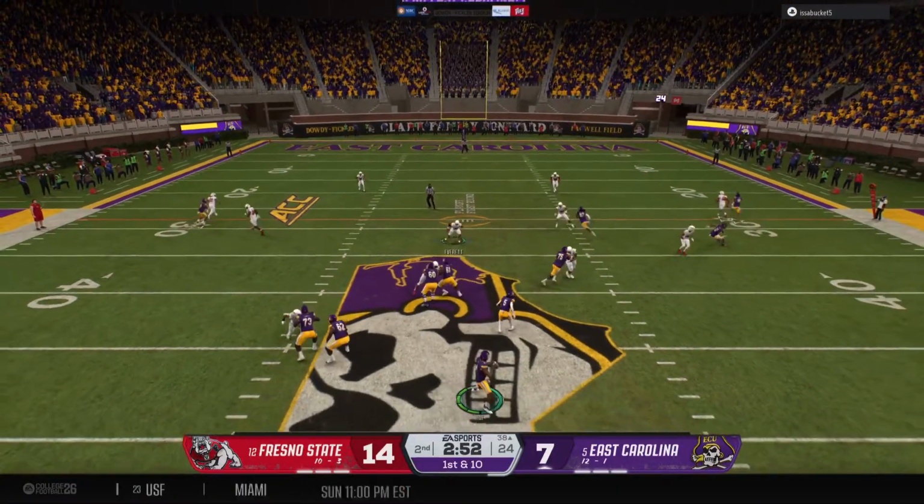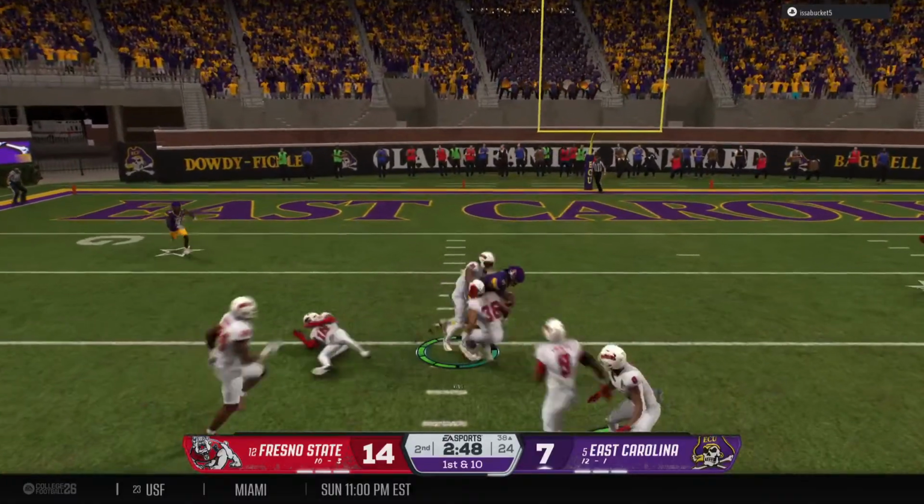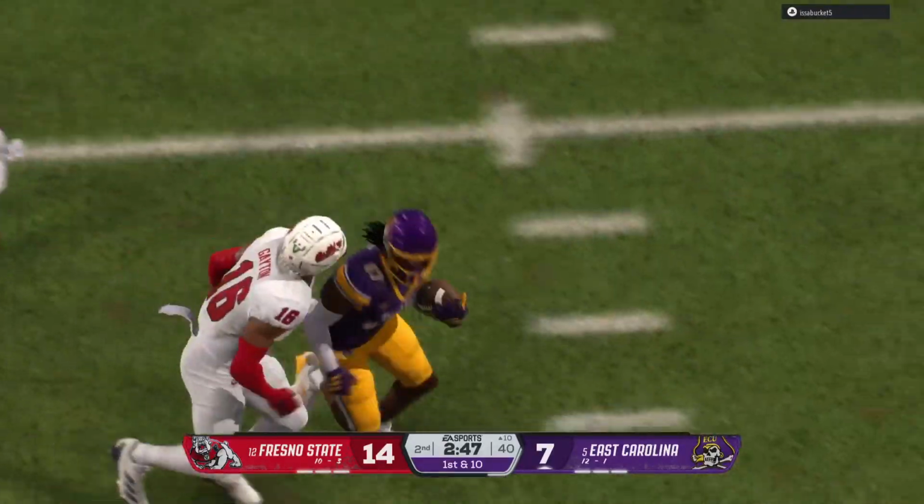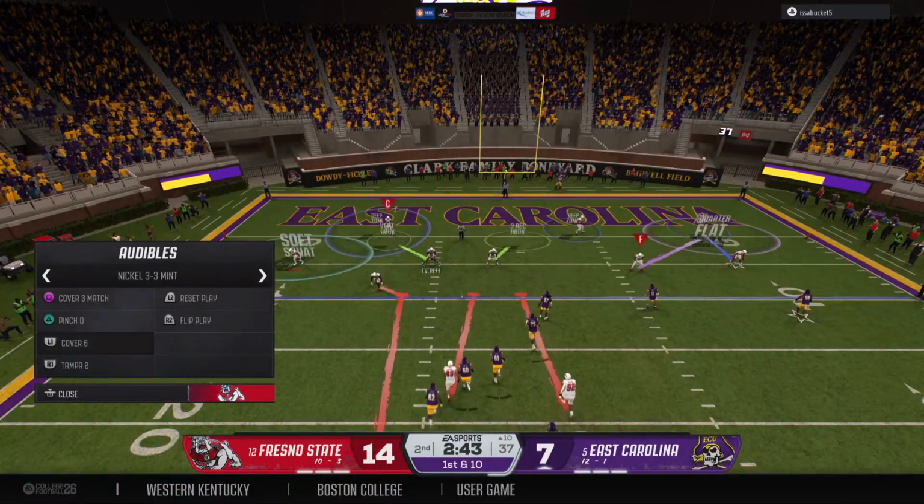Looking to throw it on first down. Looking for his big tight end. Finds a receiver in the middle of the field. They bring him down, but the game sets up the offense first and goal from the 10. The Pirates trying to punch it in.